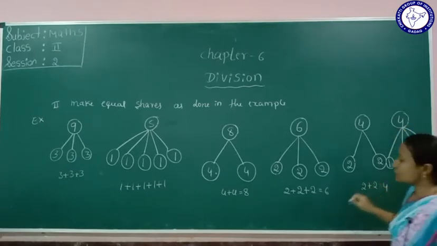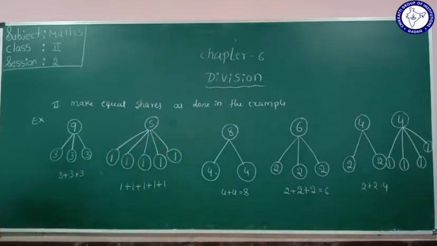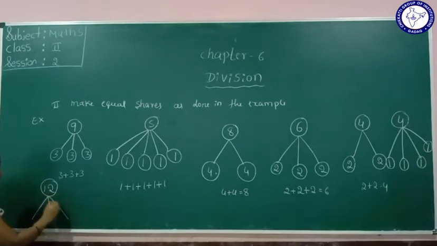Okay, understood this one? The next one given here, for example, 12. Okay, so 12, in how many groups will we divide? 6. 3, 4, 5, 6.